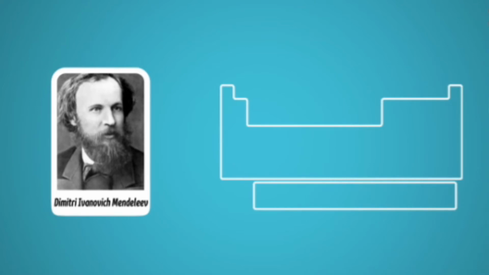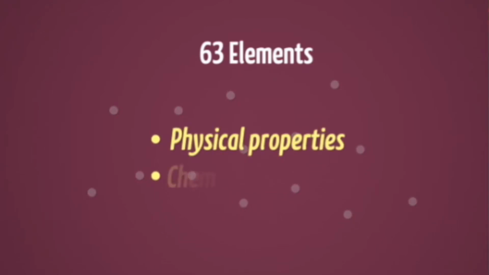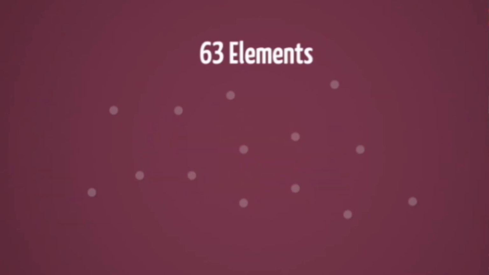So he started experimenting on each element's chemical and physical properties. Each element's physical and chemical properties have been taken into consideration. How has he taken that into consideration? I have shown you card-like structures. These are all the physical and chemical properties he has written on those small cards, right?